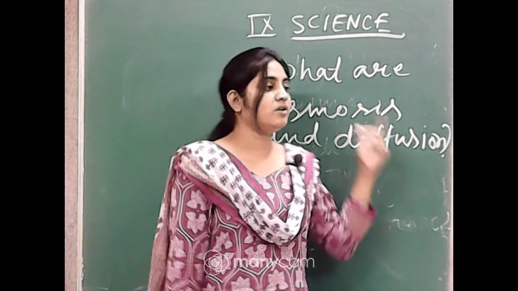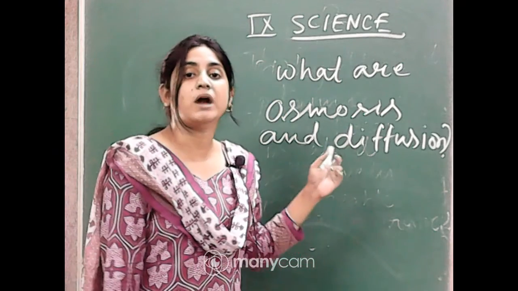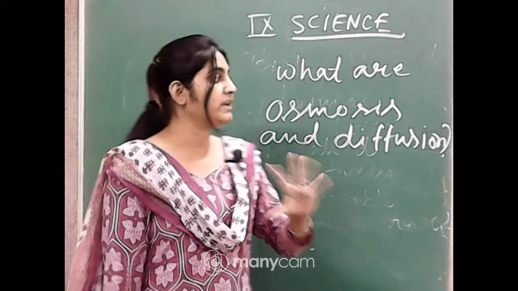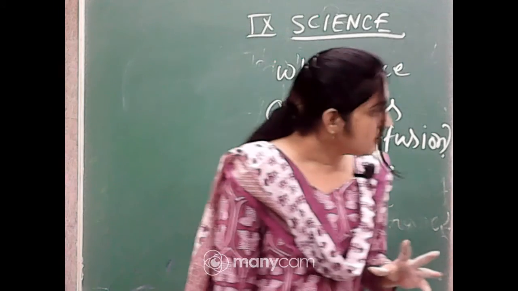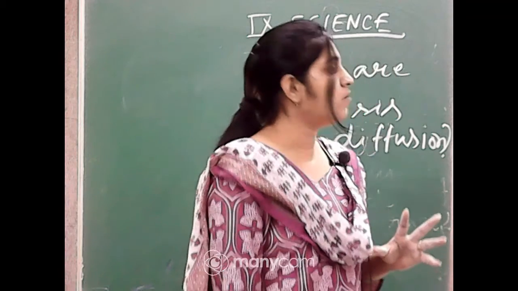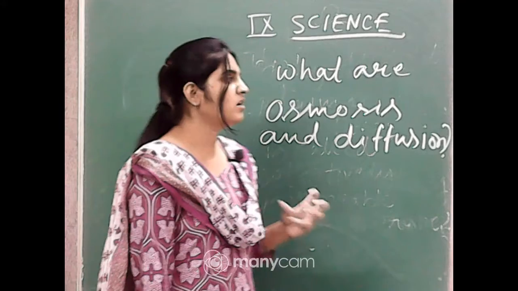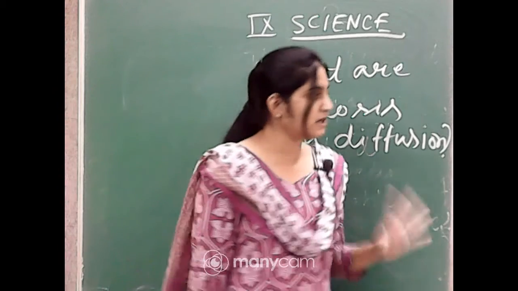The first one, osmosis, is the movement of water, okay, and diffusion is the movement of gases, CO2, O2, exchange of gases, okay. Yes, osmosis is the diffusion of water, okay. You can say that osmosis is just the movement of water, not diffusion of water, okay. You can say that, no problem, okay.